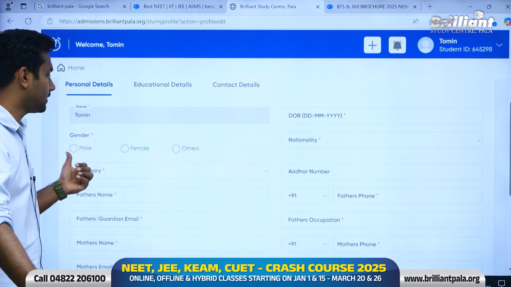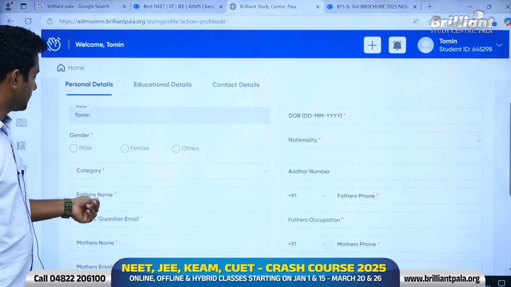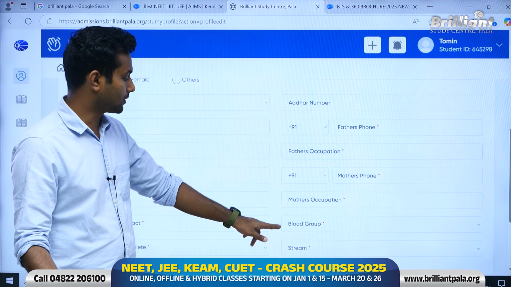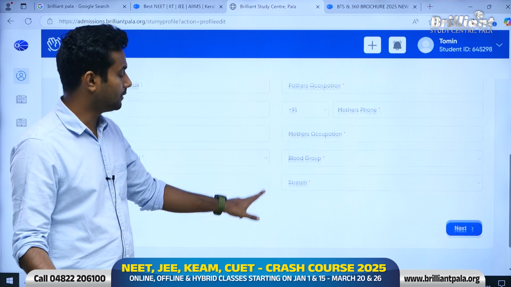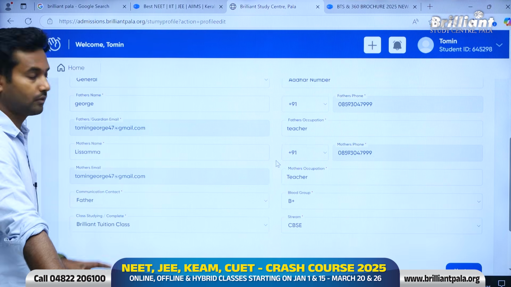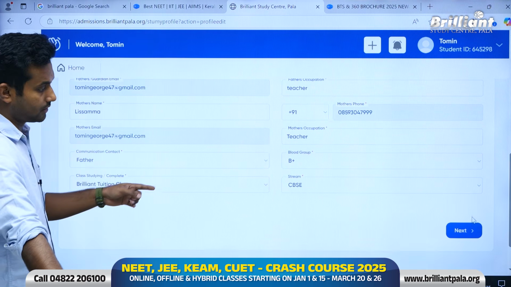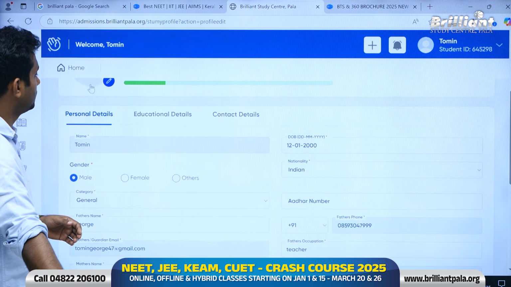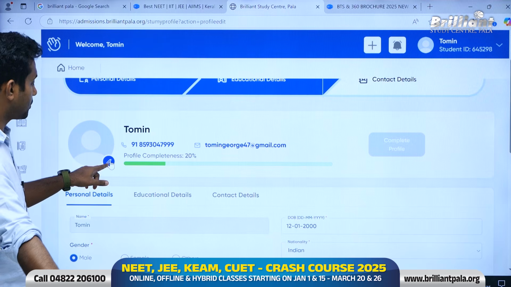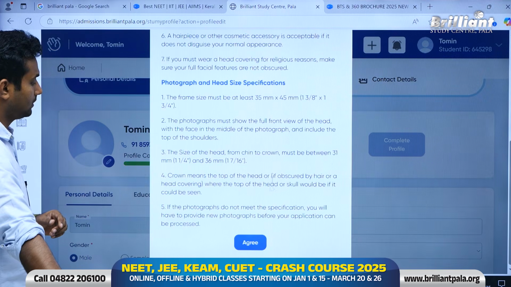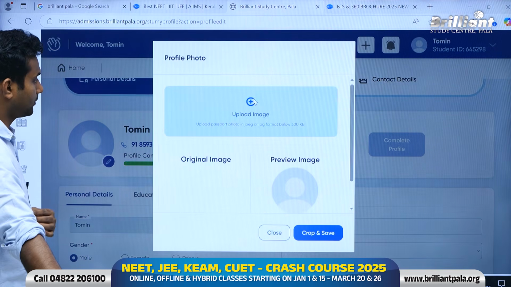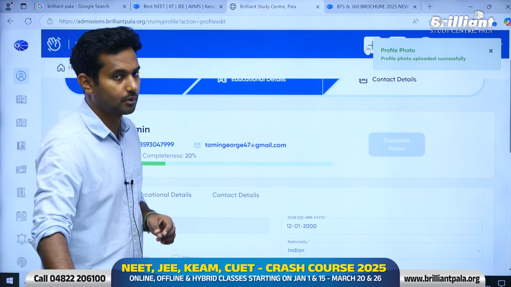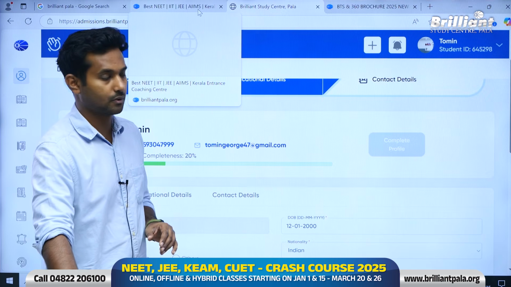A few details they are asking are gender, category, father's name, father's occupation, mother's occupation, blood group, and the stream in which I am studying. Once you have filled all those details, you can click next. It's asking me to upload a profile photo. I go over here, there is an edit option, I click over there, click agree, and upload an image. I have uploaded a dummy photo. Make sure you upload your actual passport size photo.